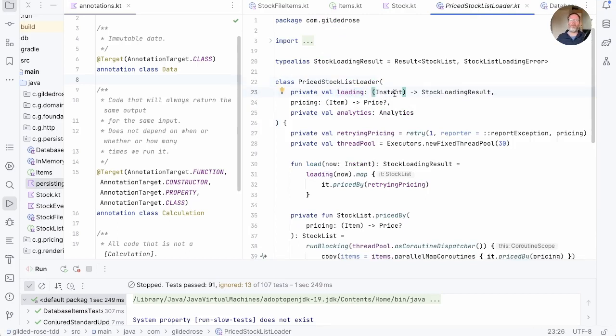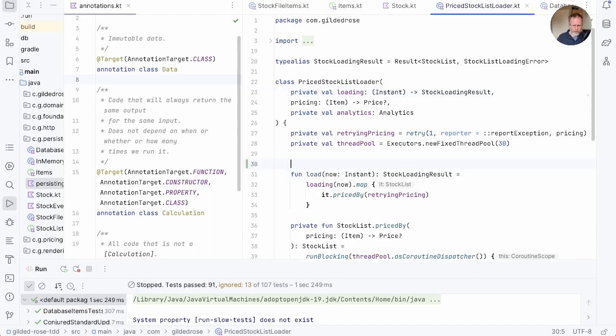And now we have a problem that we can't mark the fact that we know that this could be, well, in fact, has to be an action, really. This needs to read the stock list from somewhere. It can't magic it out of thin air, so we know that it's reading it. So we can't really express that actionness of a function type here. That's a problem we'll look into in another episode. But I think we can say that we know that load here will be an action.